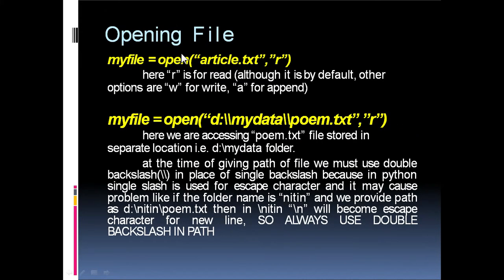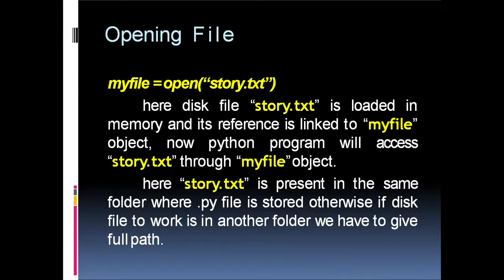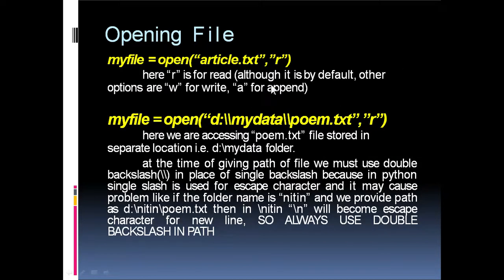Next is an example of opening the file by specifying the mode. Earlier, in this case, the file mode was not specified. Here the file mode is specified as r, although it is the default; other options are w, a, etc. See here, open d colon double slash mydata double slash poem.txt.